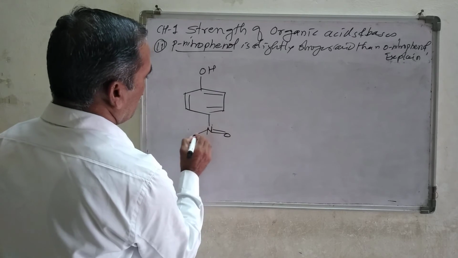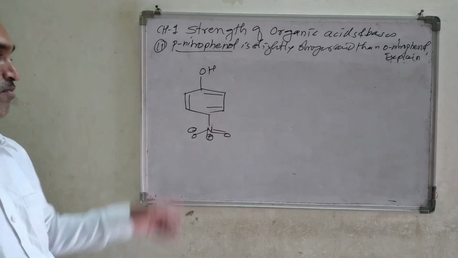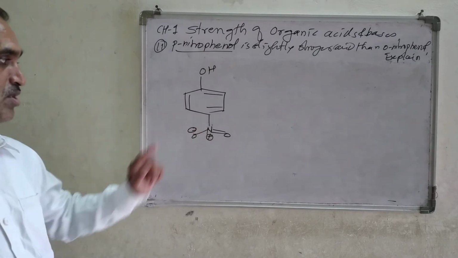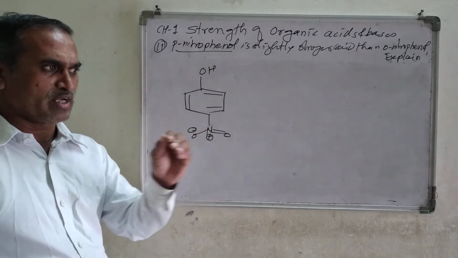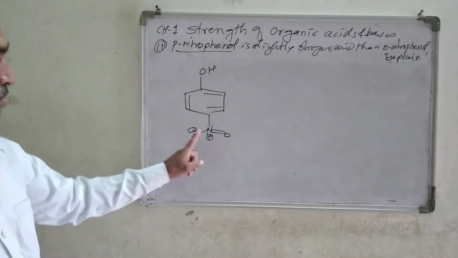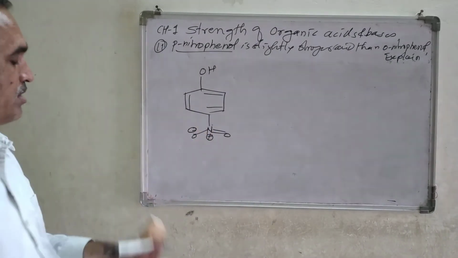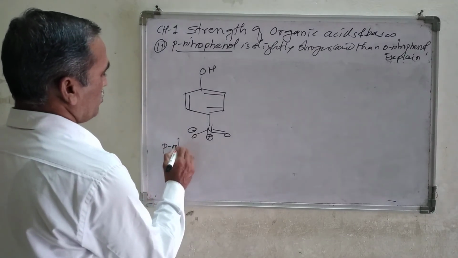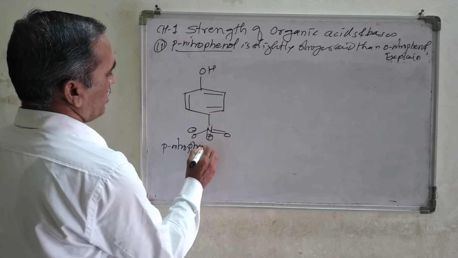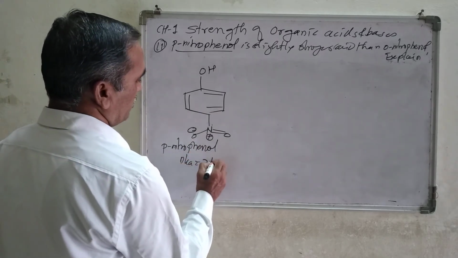C double bond O minus, positive charge on the nitrogen atom. Why positive? I am putting a positive charge on the nitrogen atom because there are 4 bonds. Nitrogen has 3 bonds and a lone pair, but here there is a positive charge because 4 bonds are already there, and this is para-nitrophenol. This is the structure of para-nitrophenol, and we know that the pK value is 7.12.